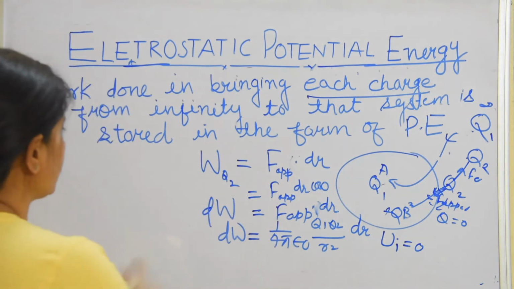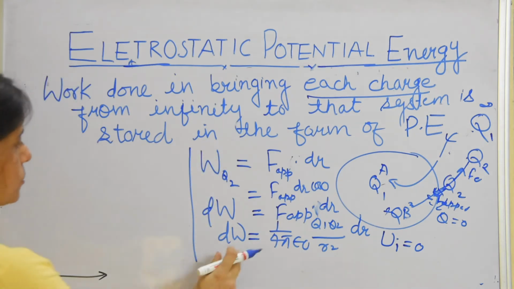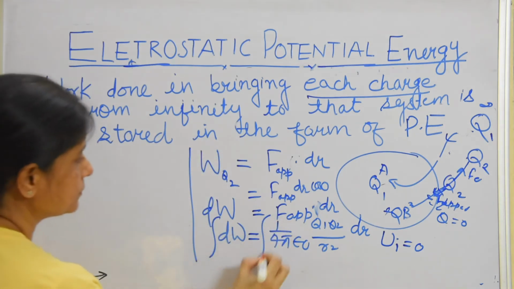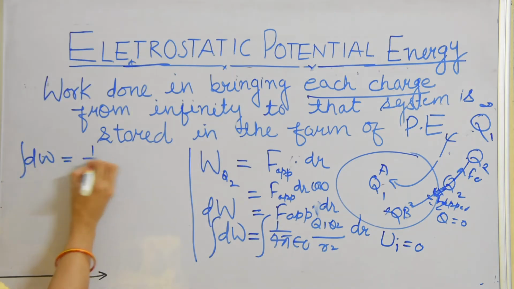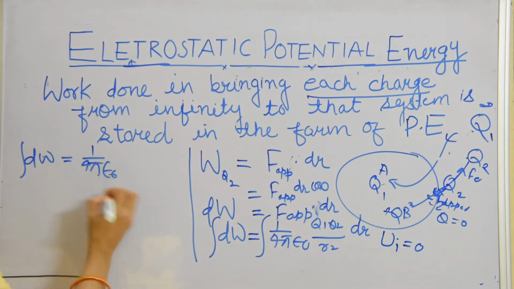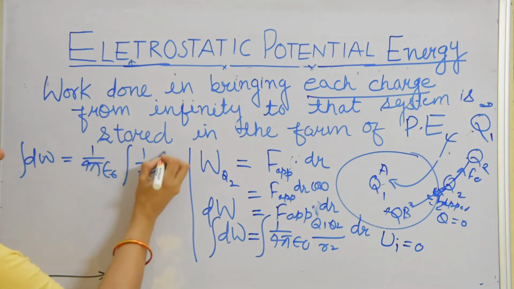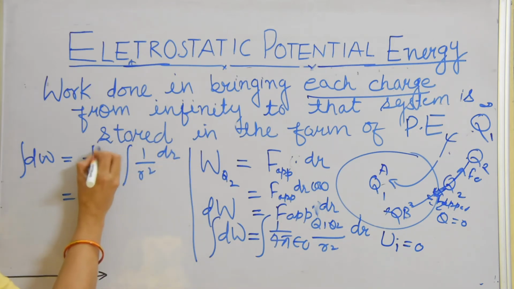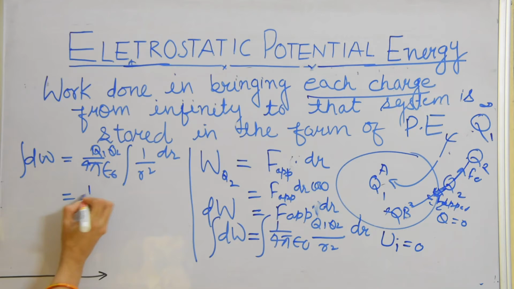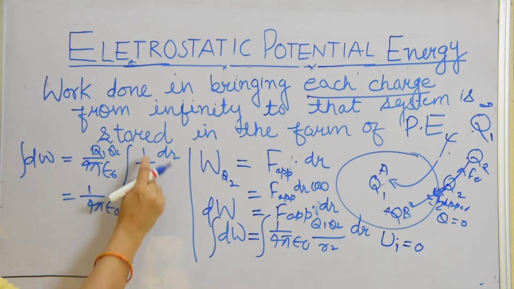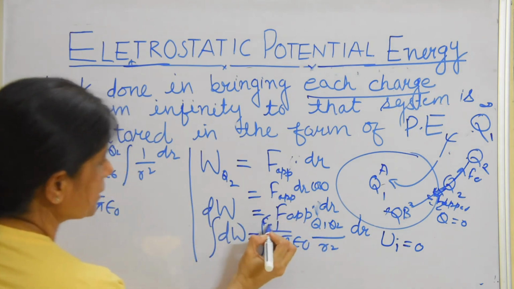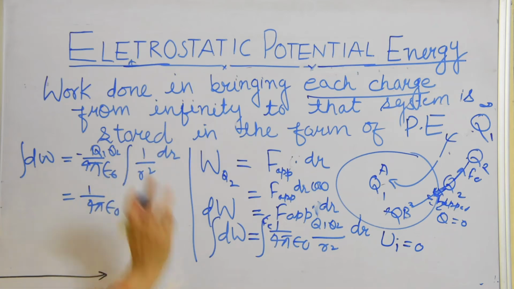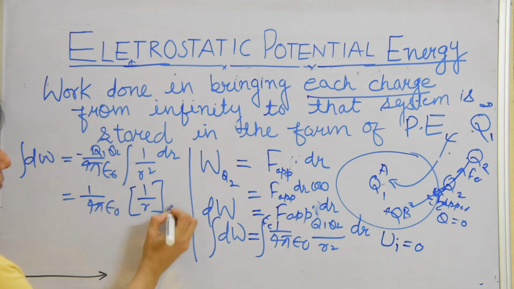To get the total work done, we can write the integration. dw is equal to 1 upon 4 pi epsilon naught, q1 q2 is common, 1 upon r square dr. F applied will become Fe, this we have done in potential, and minus will become plus, and 1 upon r square integrates to 1 upon r, with limits infinity to r.